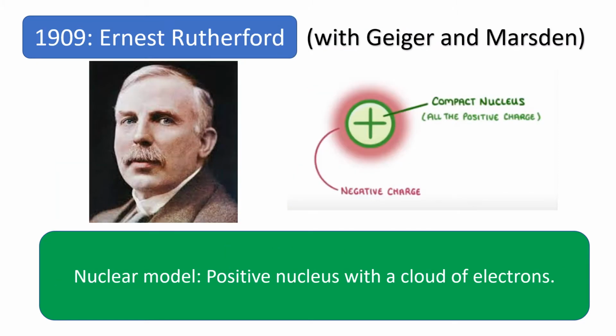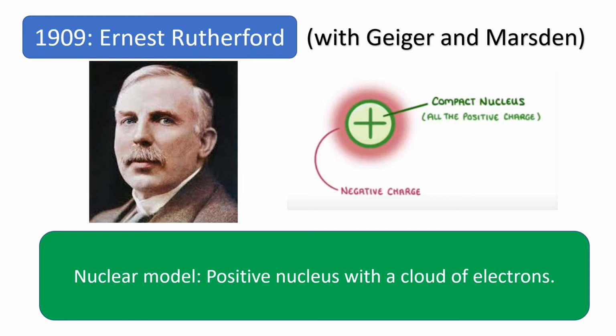So Ernest Rutherford actually worked with J.J. Thomson, and J.J. Thomson asked Rutherford to help him to run some experiments and to collect more data to prove his plum pudding model. Rutherford then carried out a very famous experiment known as the gold foil experiment, and you need to know this in detail. I'm going to do this in a separate video because otherwise we'll run forever. So just watch out for that video on the gold foil experiment.